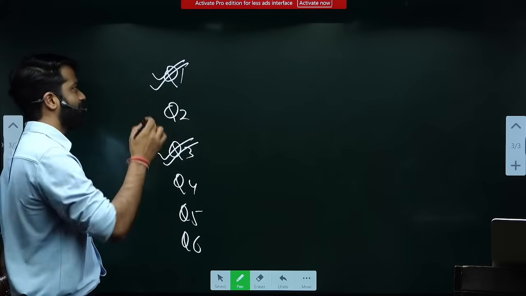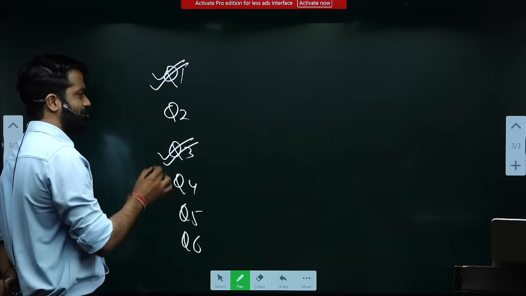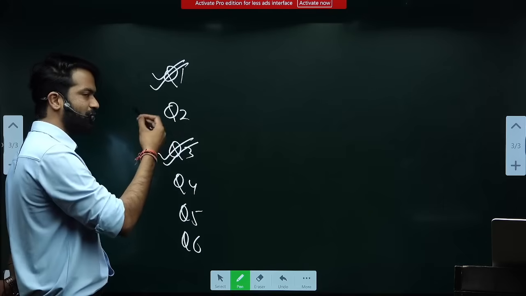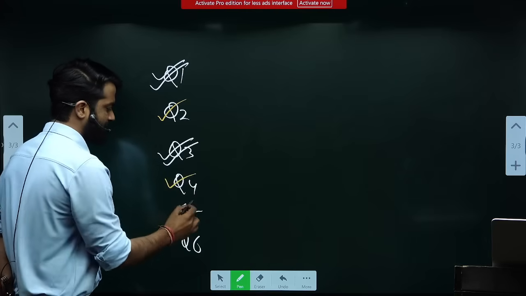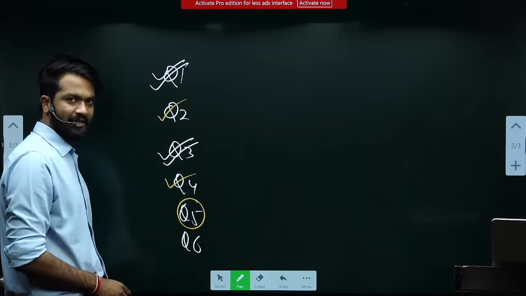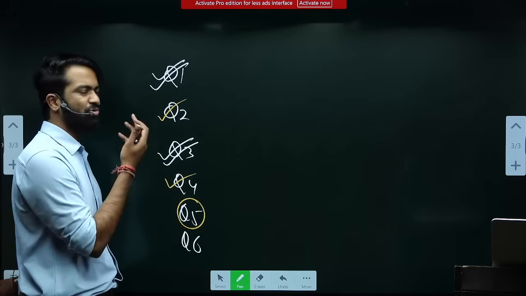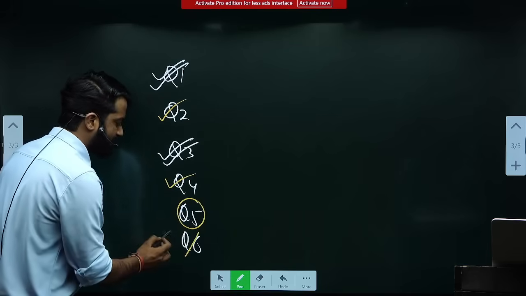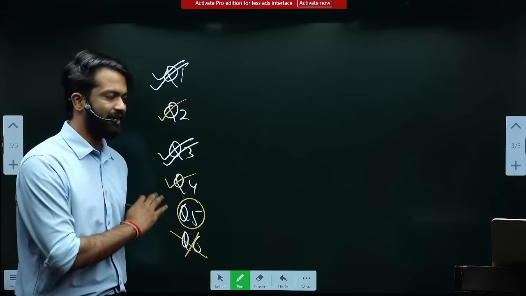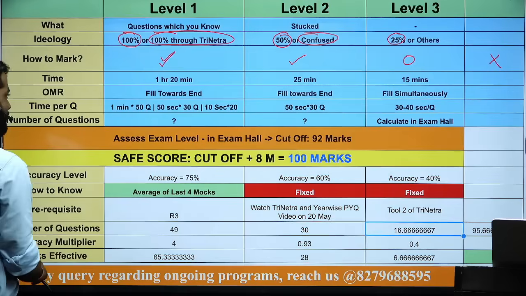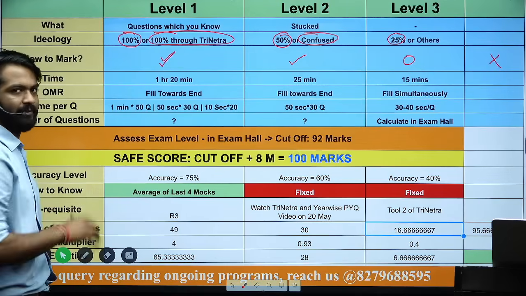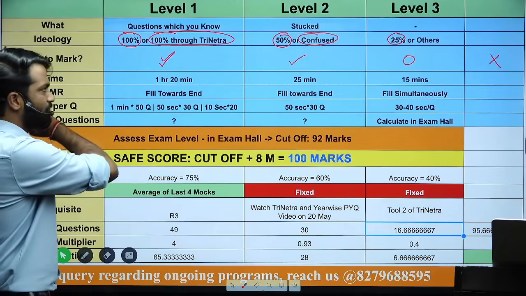Okay, my bad. In the first level only you are marking the question. Meaning, when you are reading the question paper, then only you are marking the question. कि यार इसमें I am 50% sure, इसमें I am, let's say, circling it, I am 25% sure, और I don't know what logic has to be used in this, I don't have any idea absolutely. अब these markings you will be doing during the level 1 only, ठीक है, but you have to attempt